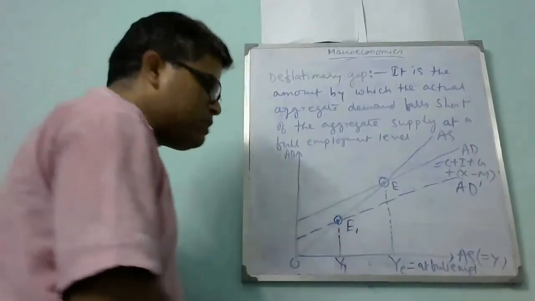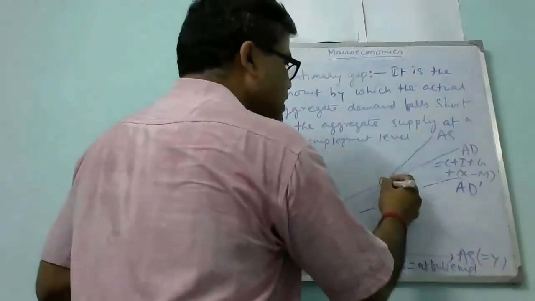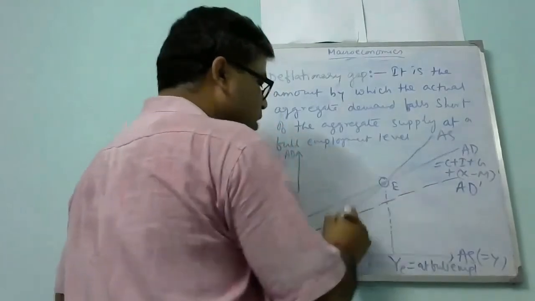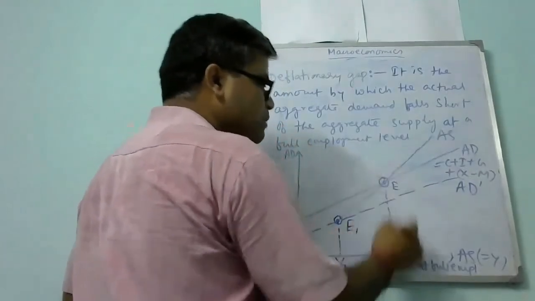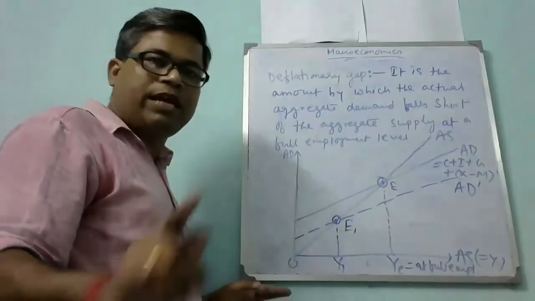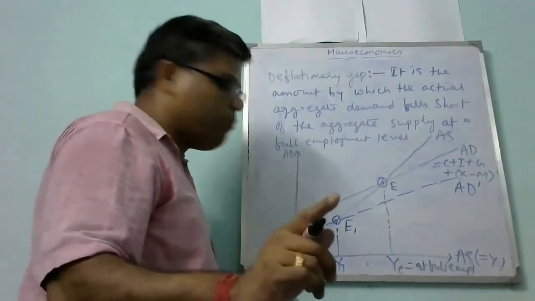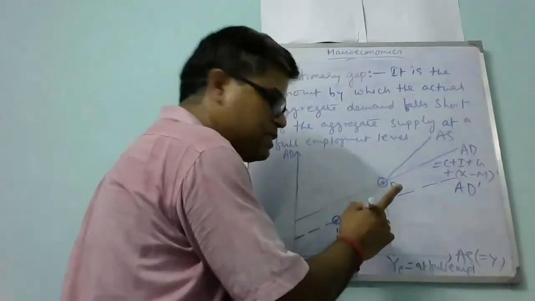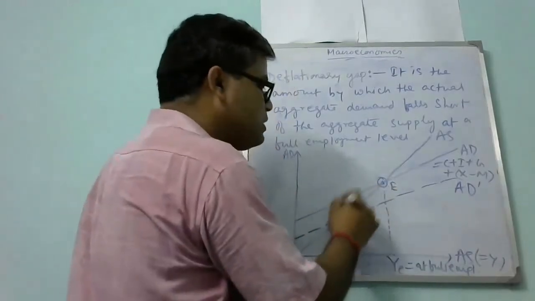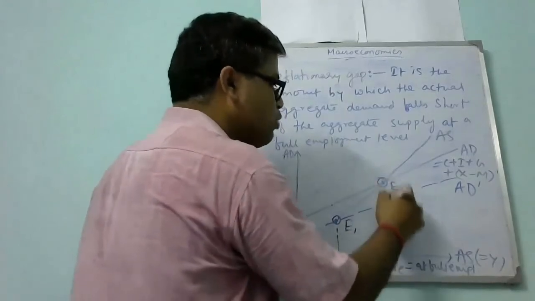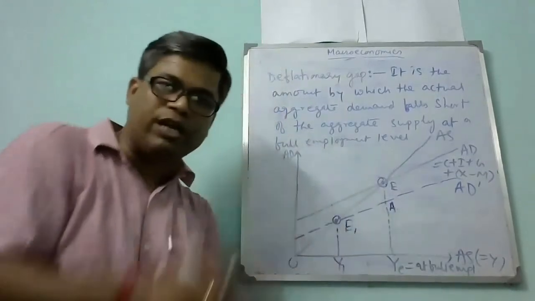You see that initially the demand was this much. Now the demand is less, but the supply can be this much. Aggregate supply can be EY, YE. But now the demand is less. How much less is the demand? Say, if I write here, AE amount of demand is going down.